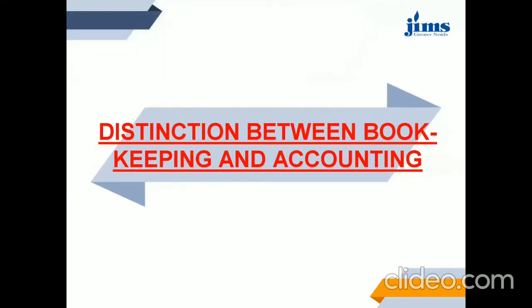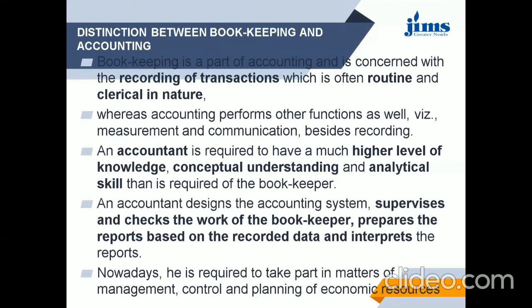Next, we are going to discuss the distinction between bookkeeping and accounting. Bookkeeping, we can say, is a part of accounting. It is concerned with recording of transactions, which is routine or clerical in nature. Accounting performs other functions. It has a measurement function and communicates, besides the recording. So we can say bookkeeping is recording of transactions, and classifying and interpreting would be the accounting functions.